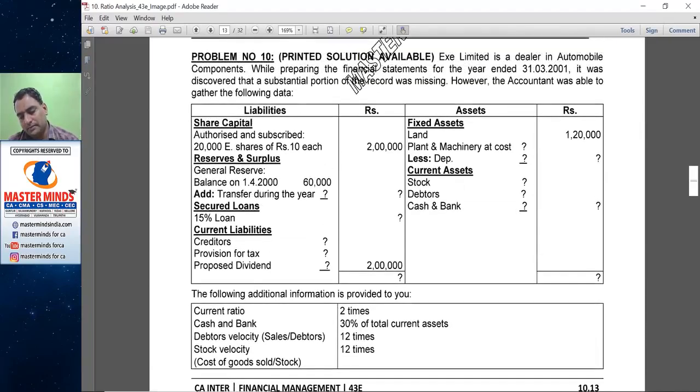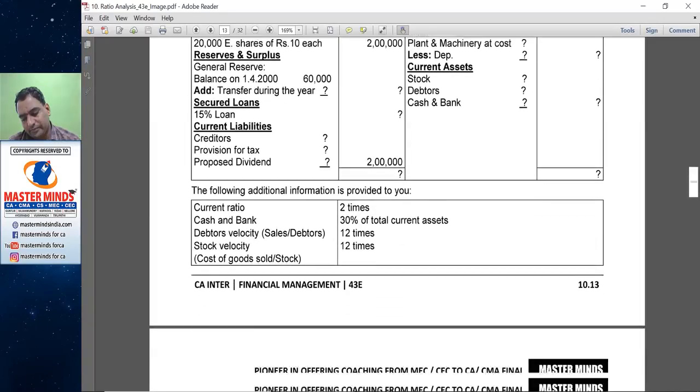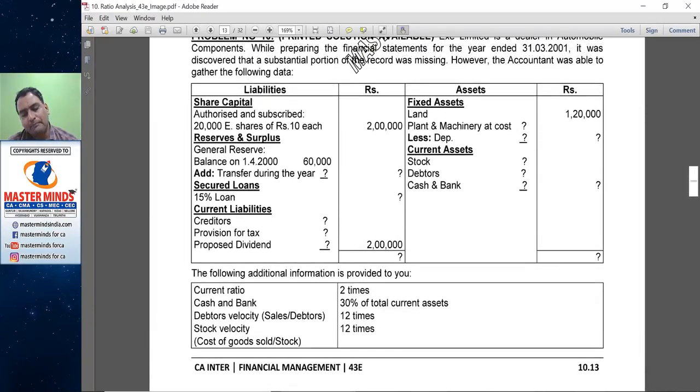So this is the final balance sheet. Now we have to ascertain plant and machinery original cost, depreciation, there are 2 workings, stock amount, debtors amount, cash and bank, 3, 4, 5 workings. 15% loan, creditors, provision for tax, proposed dividend, the amount of profit transferred during the year.